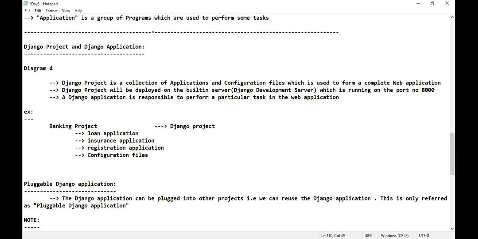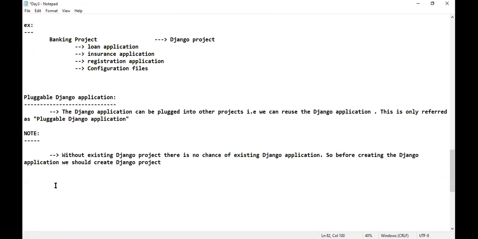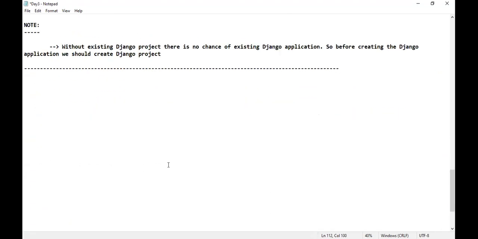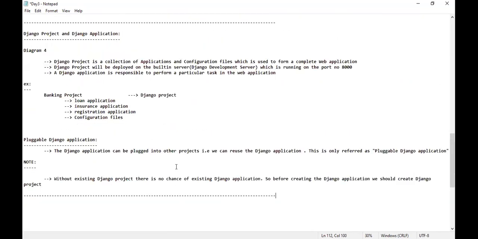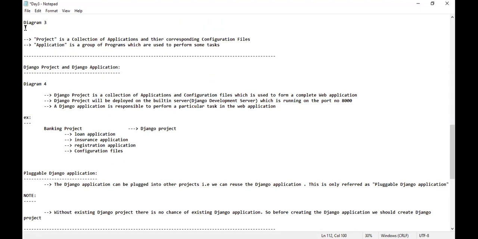Now we will learn how to create a Django project. Okay, sir, how to create a Django project? Don't worry, that I will show, that I will take care. The next topic is very simple, creation of Django project. Before that, please take some 10 seconds of time and scan whatever I have written. Scan means you have to read, that's all. Or else you can pause the video and update your notes.